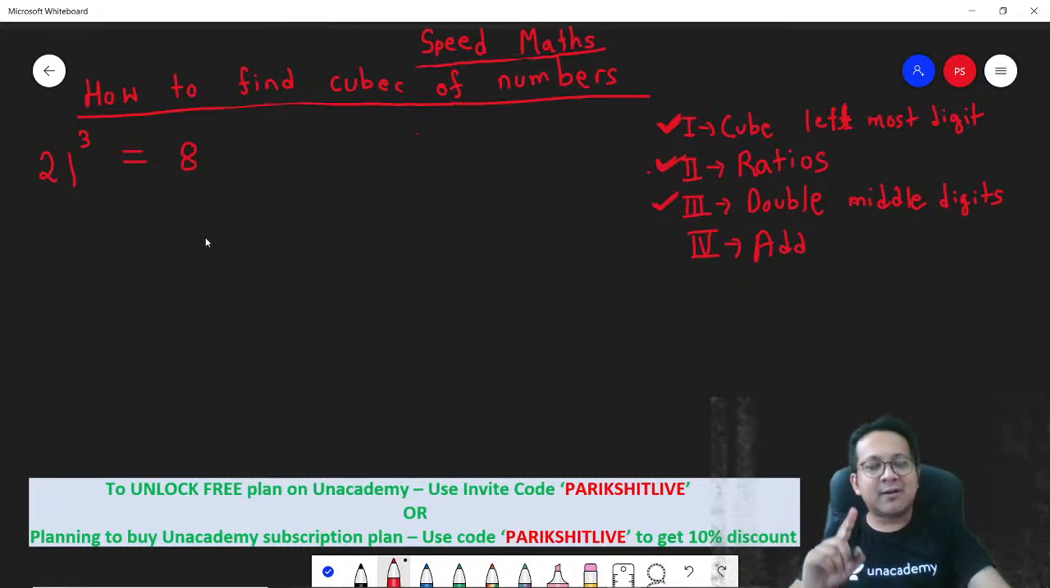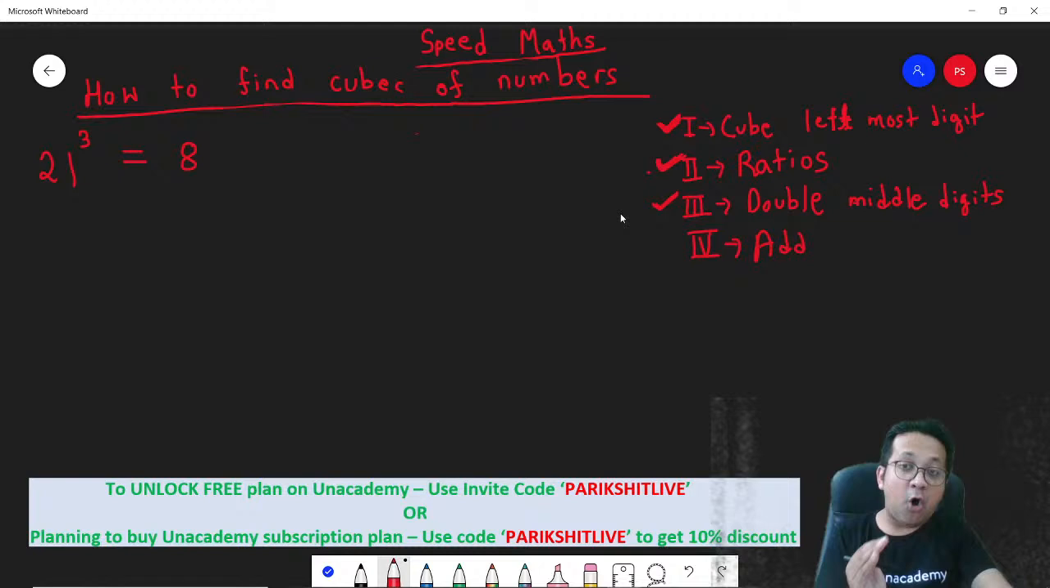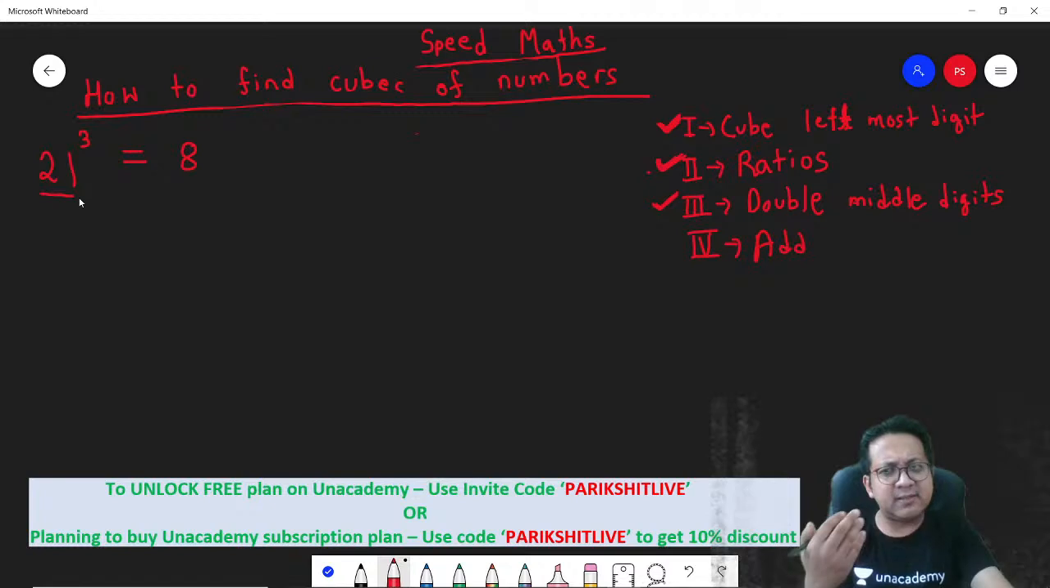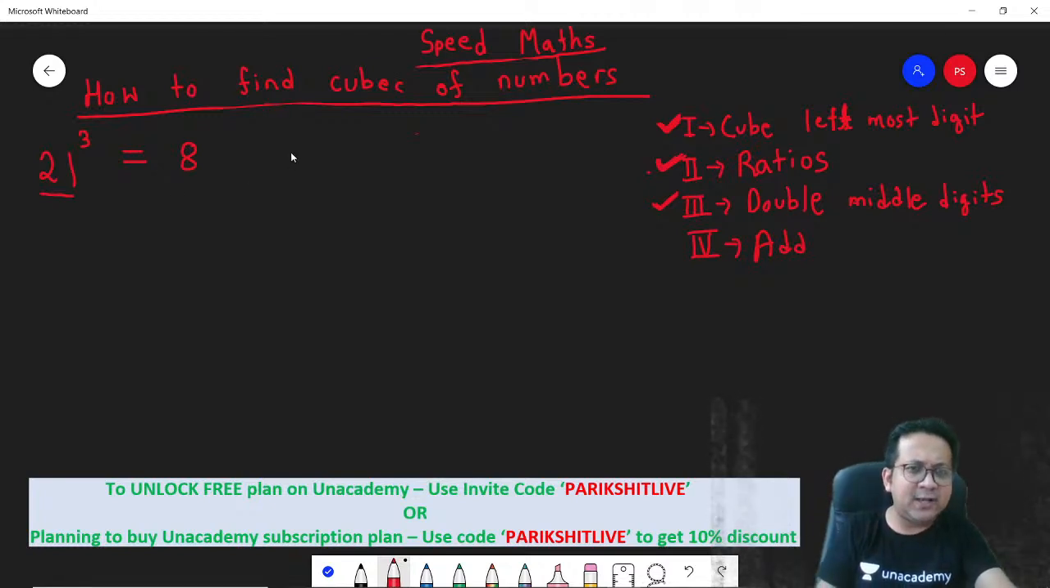Step 2. Write down the ratios. What ratio? Ratios in which the original digits are present. So original digits are present in the ratio of 1 is to 2. So you can see 2 has become half, 1. Let's put the remaining numbers in the ratio of half. So 8 will become 4. 4 will become 2. 2 will become 1.